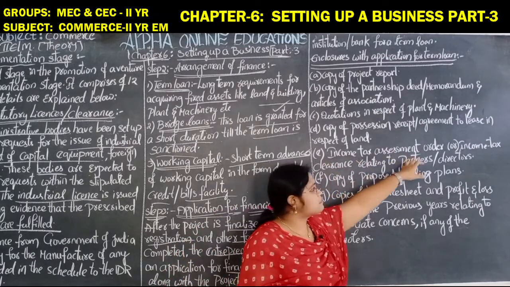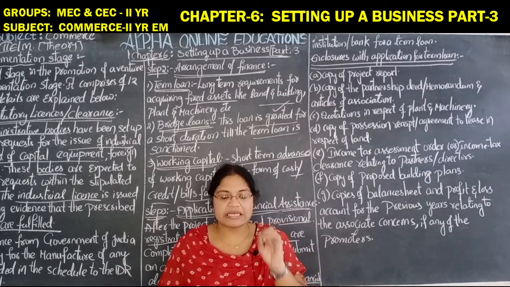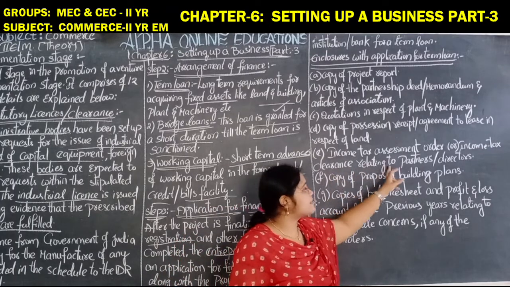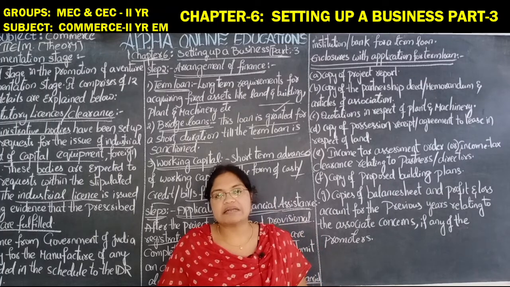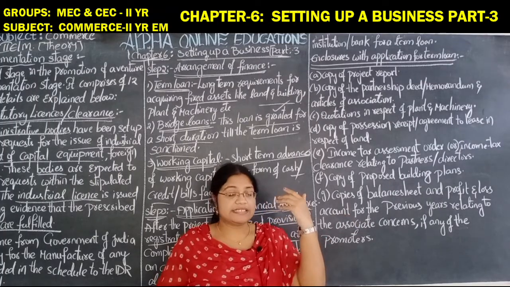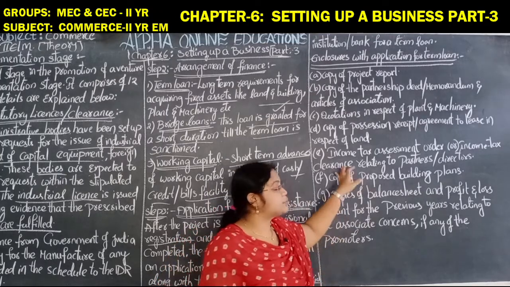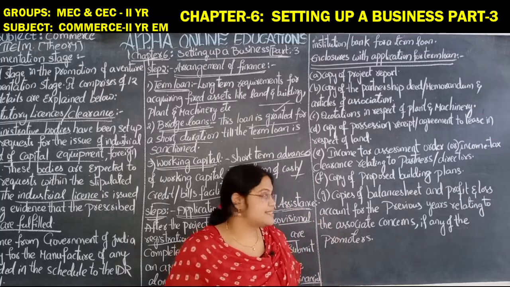Income tax assessment order. Whatever income tax you are paying regularly, that assessment order also has to be submitted, or income tax clearance relating to partners or directors. The income tax clearance issued by the income tax department should also be submitted to the bank or financial institution in order to get the financial assistance.